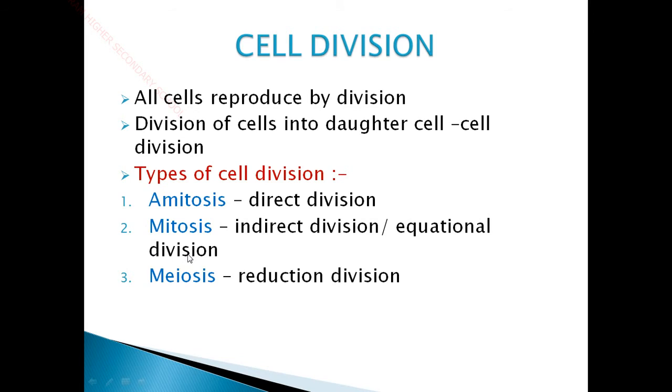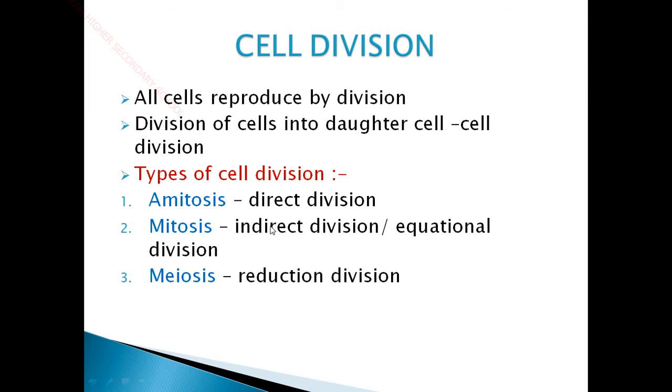Children, our body contains two types of cells: the body cells and the sex cells. The body cells are present all over the body. Our body, our internal organs and our skin, everything contains body cells. The sex cells are present only in the gametic cells such as sperms and ovums, where there is an involvement of the reproductive system. Other than that, all our body contains the body cells, otherwise called somatic cells.